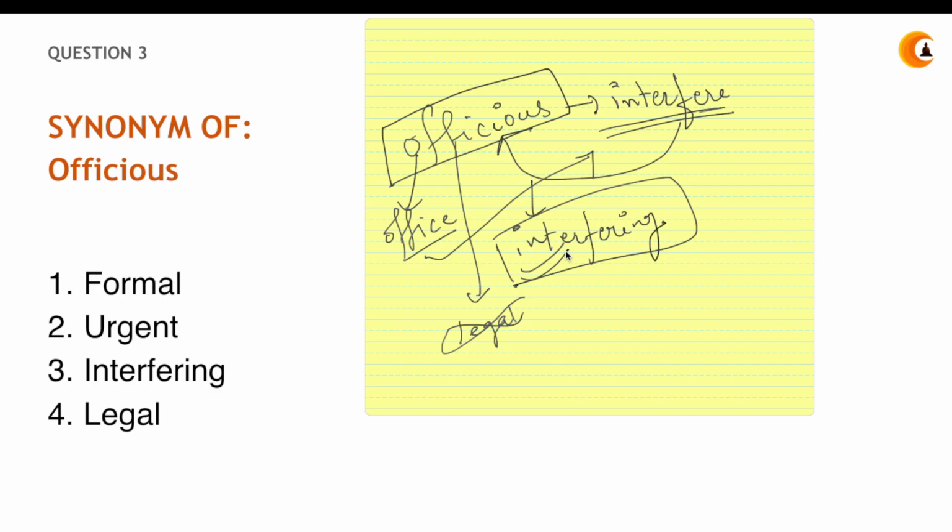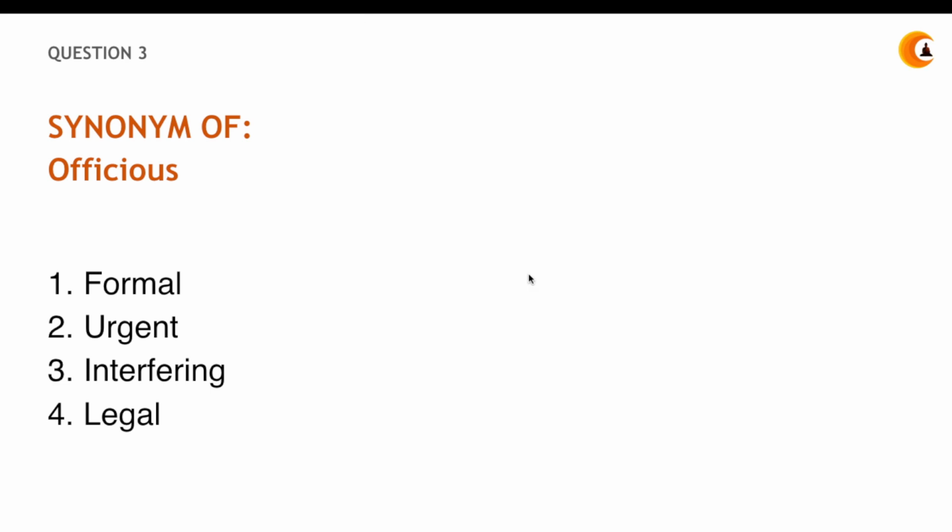You can say that she is an officious lady. What does that mean? She is an interfering lady. She interferes in each and every matter, may that belong to her or not. So the term officious means interfering, right? Clear? This was a very simple word.